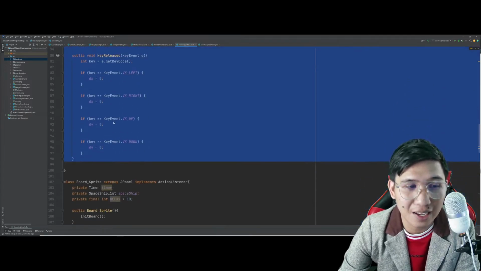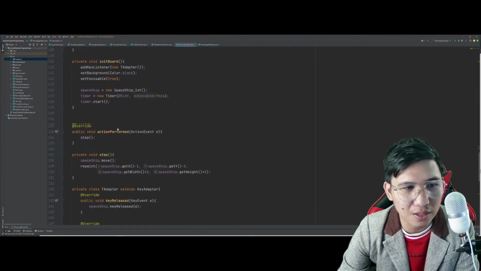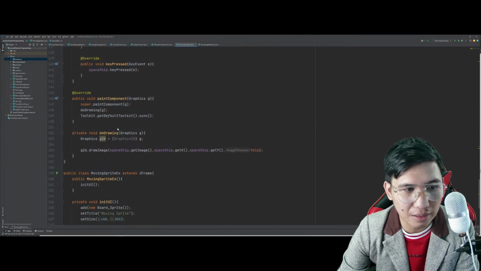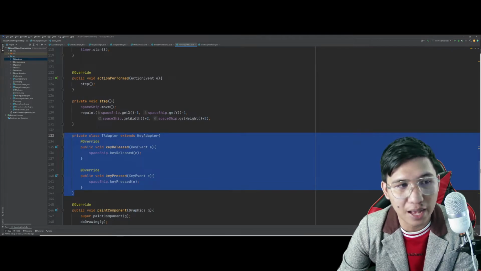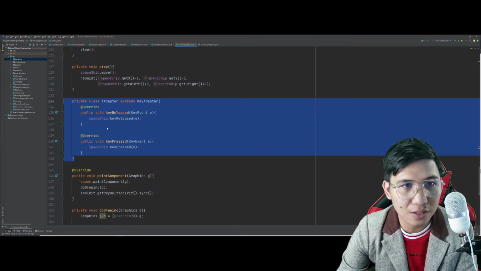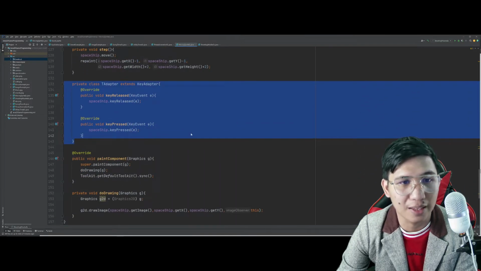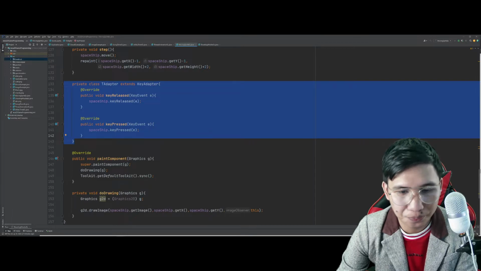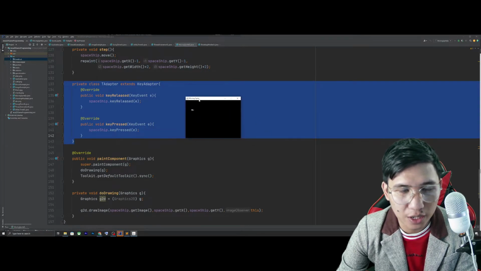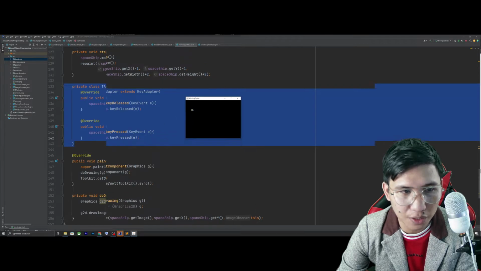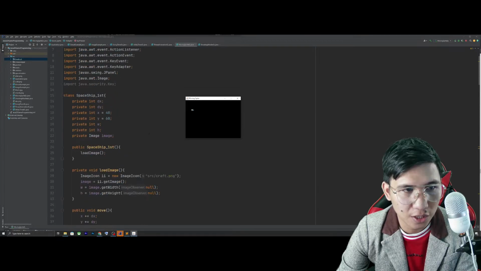Hindi yan naandar. Kasi wala pang listener. Puro events lang ginawa mo dito eh. Wala pang listeners eh. This is how you implement the listener. It's a separate class pero inside the class of the JPanel. Itong board_sprite natin. So kung irarun natin to, tingnan natin. Ayan. So kung irarun natin, we have here the position of the spaceship na 40 by 60. Nasaan yung initial position natin?